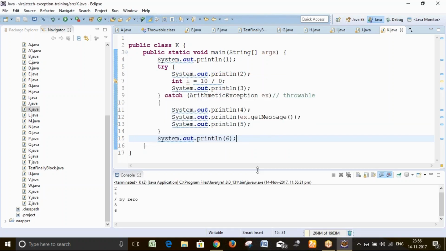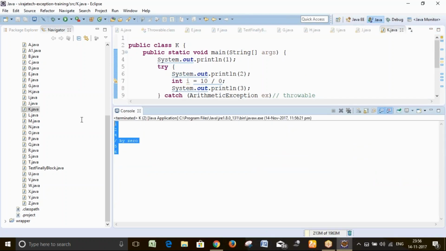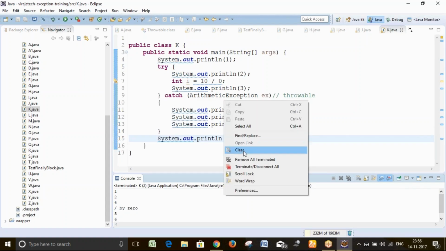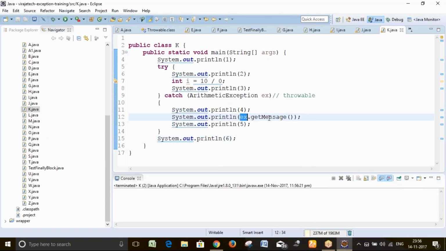In this case there is no red color error. But you know, one unwanted situation came because of divide by 0 at line 6. Suppose you don't want any red color error in your console, you can print ex dot getMessage, and only your message will print. Your error won't print.